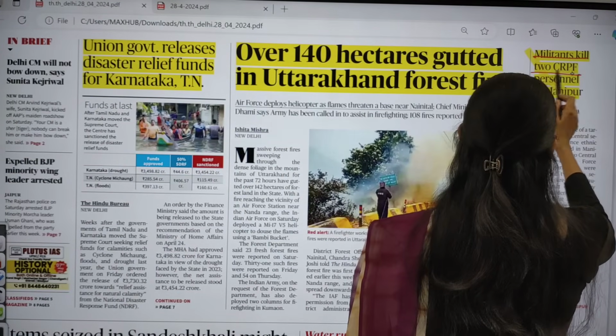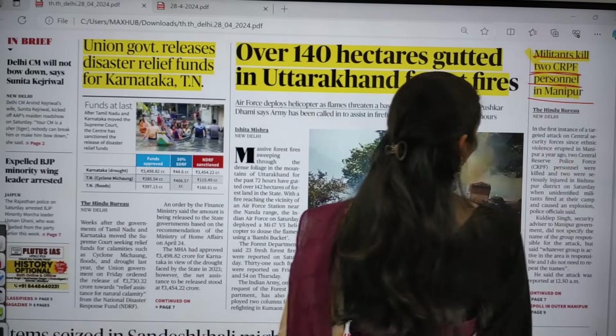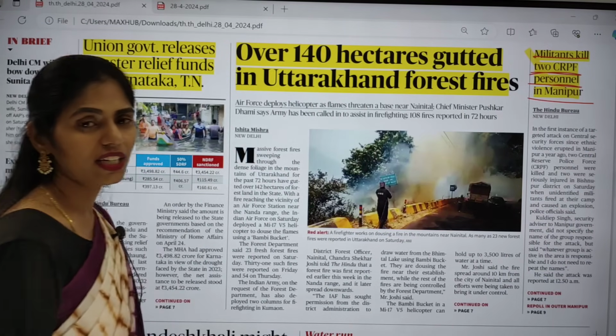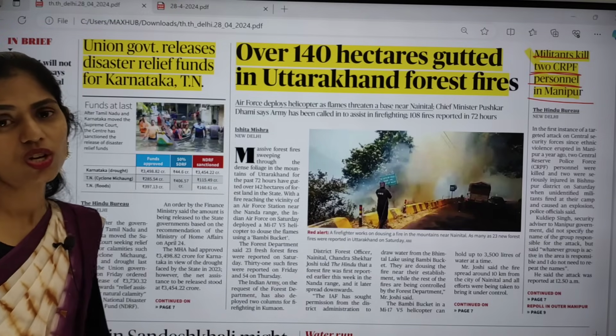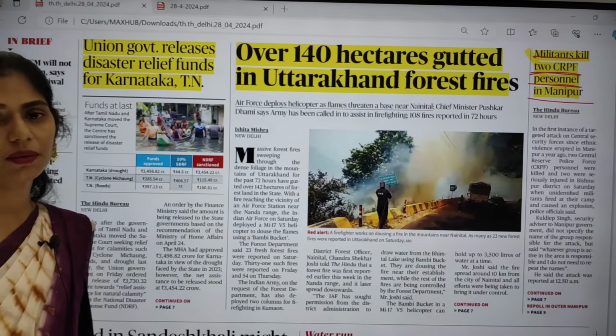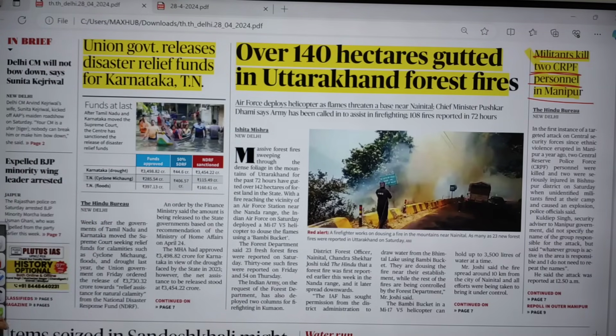Militants killed 2 CRPF personnel in Manipur. So the key word here is CRPF, the Central Reserve Police Force. You can get a question regarding the CRPF as well. So let us see this topic.